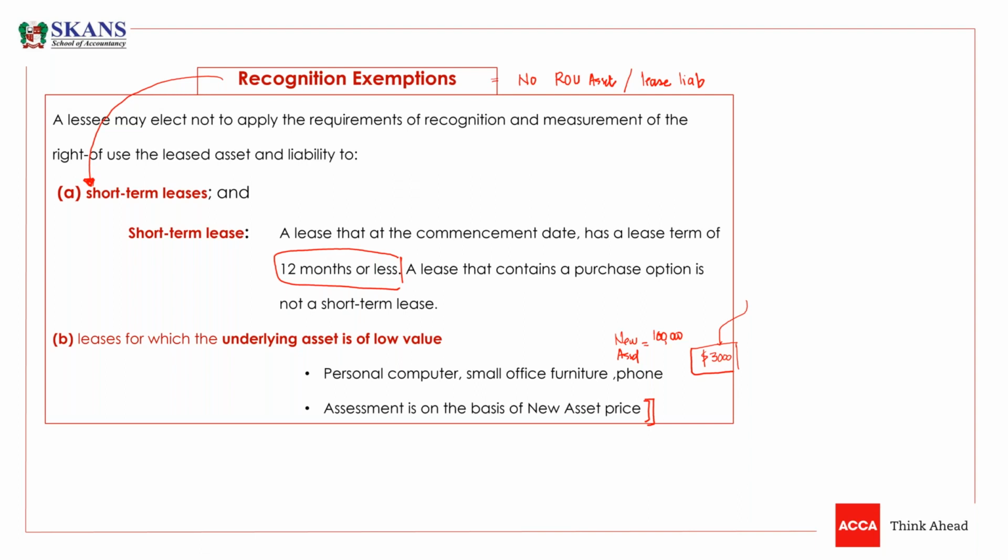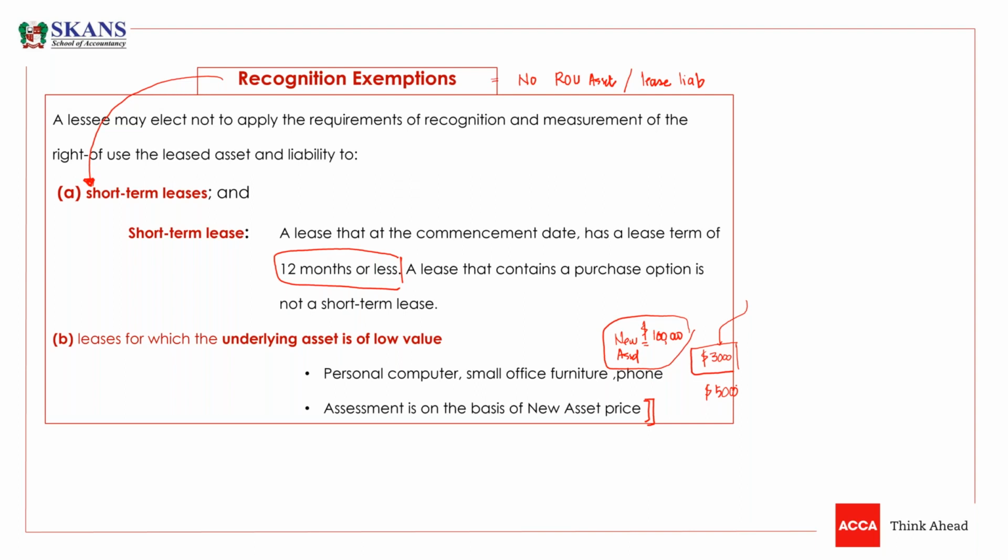So the classification of low value underlying asset will depend on the basis of new asset cost rather than your asset cost. So 1 lakh would always be a major value and it will not be classified as a low value underlying asset. Usually you can say up to $5,000 is the low value limit, and this is again a judgmental value.